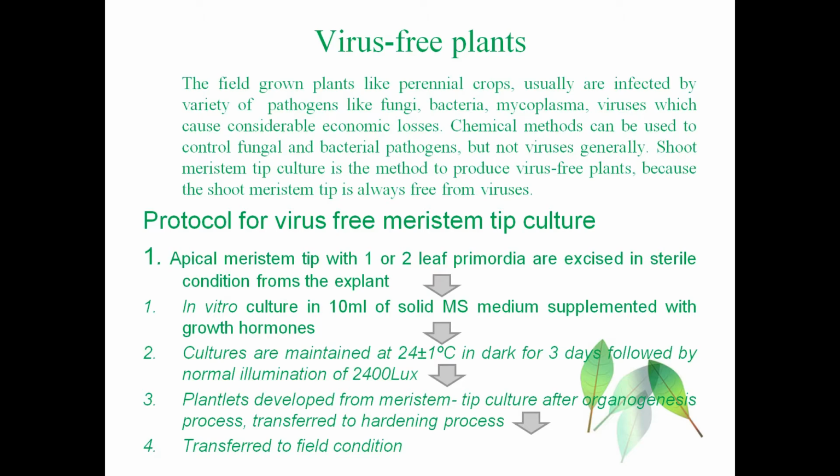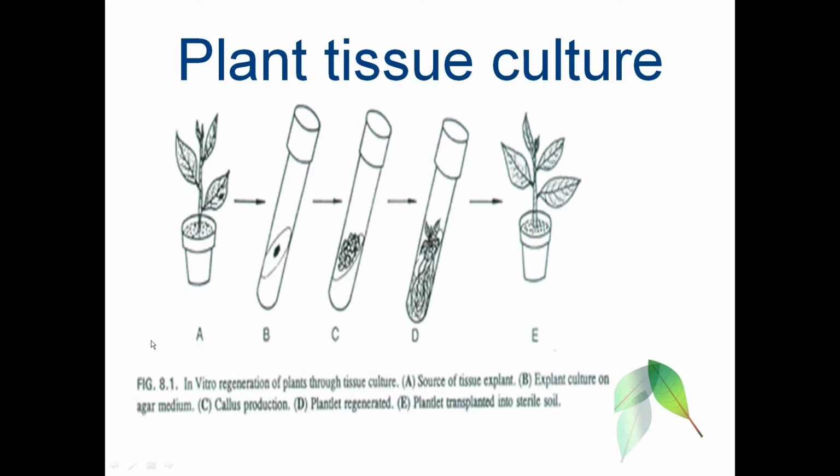The plantlets will develop from the meristem tip, and this will undergo the process of organogenesis. After organogenesis, it will be transferred to the hardening process. After the hardening process, they will be transferred to the field condition. These are the steps of plant tissue culture.